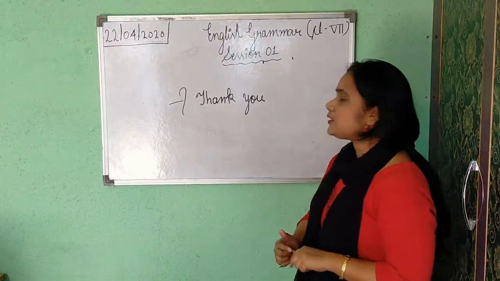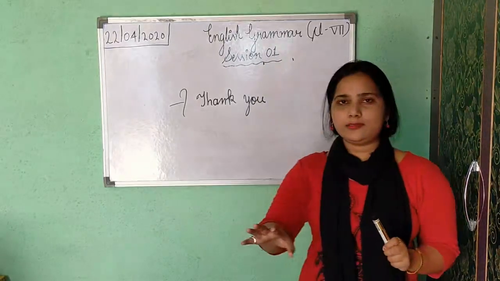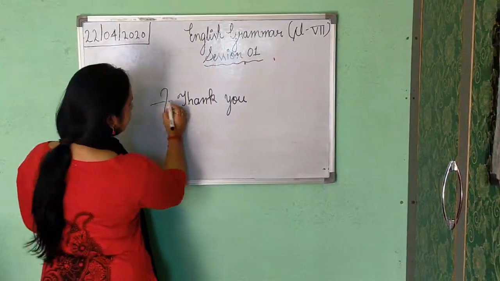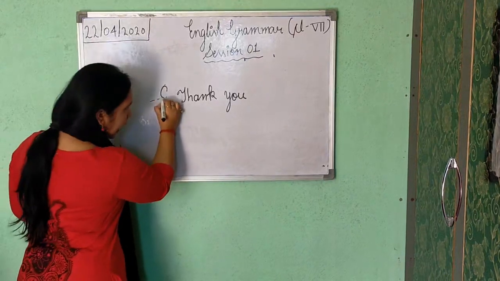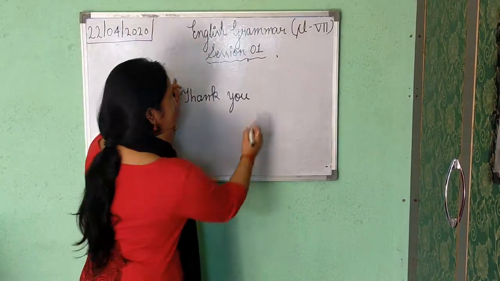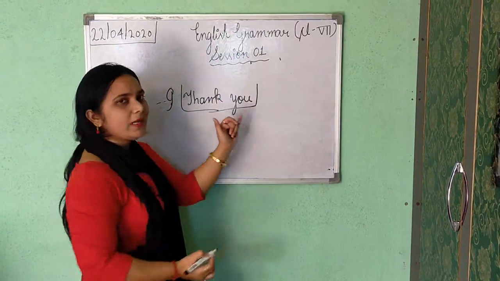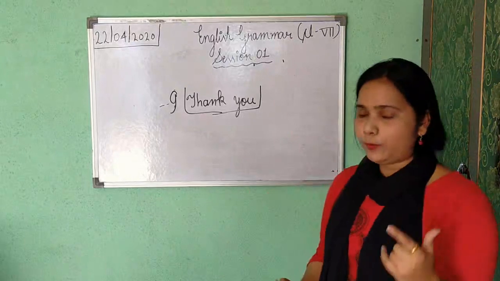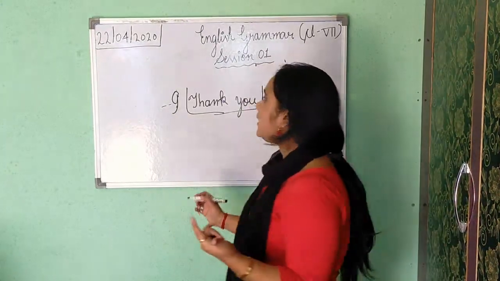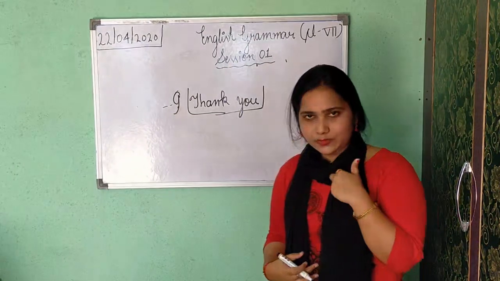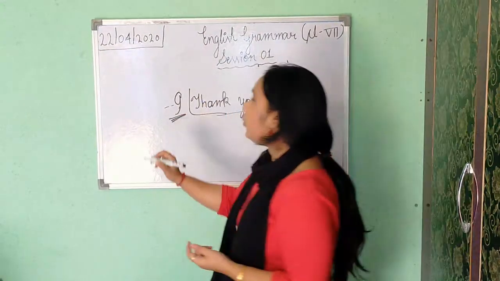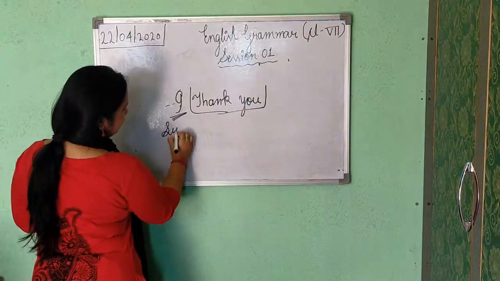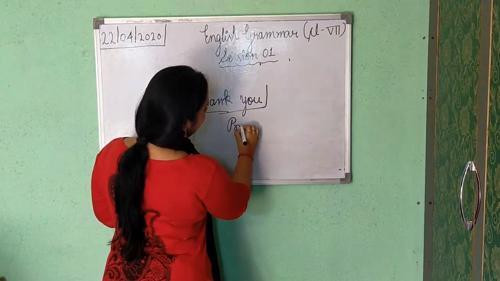So just do one thing. Please see the sense and according to that all the time please consider it. So I am saying thank you. So here what is hidden? I thank you, but I have written only this part, thank you. So you will consider because it is hidden, but please make sure, use your brain, take some sense, then you will consider that here only I am saying, so I will say I thank you. Now what is subject? Who is doing? I. So I is your subject and this part is your predicate.